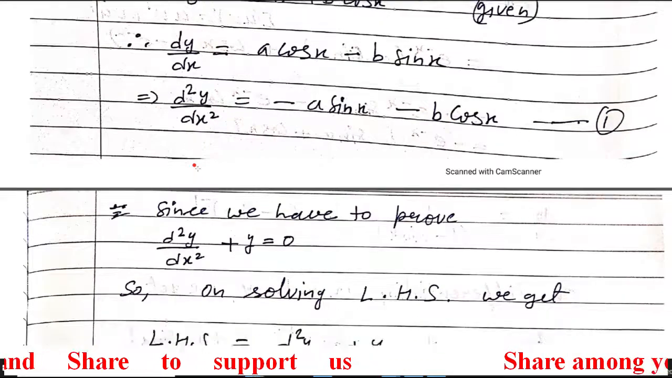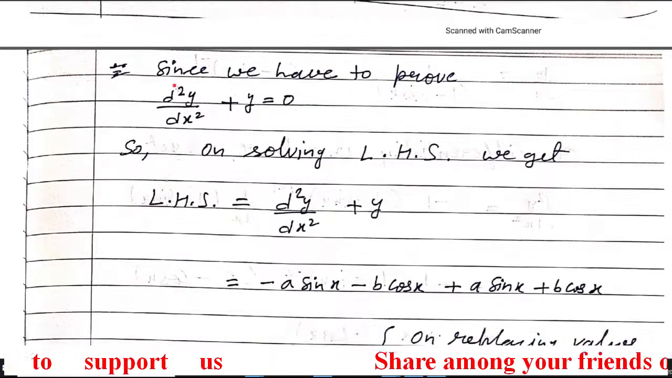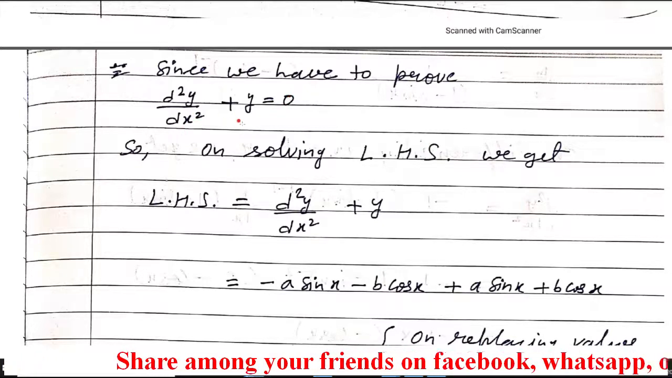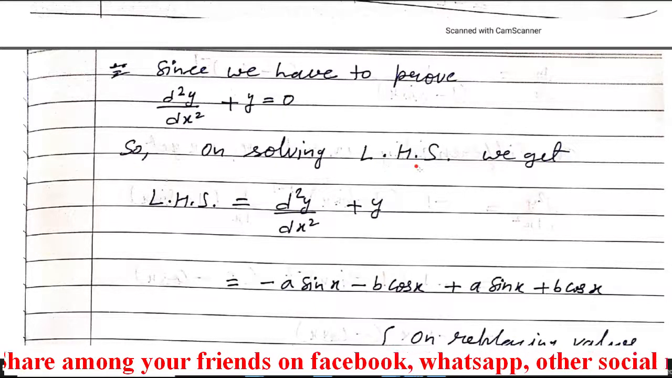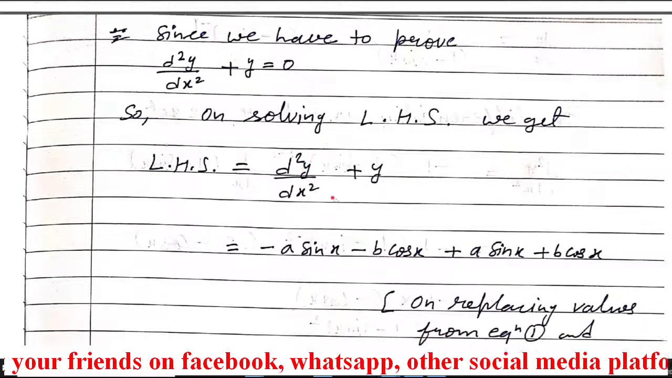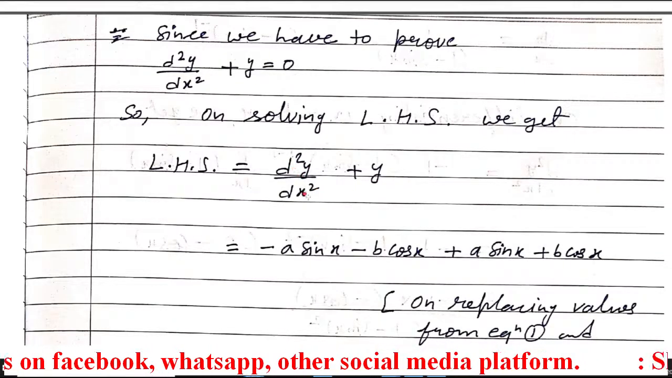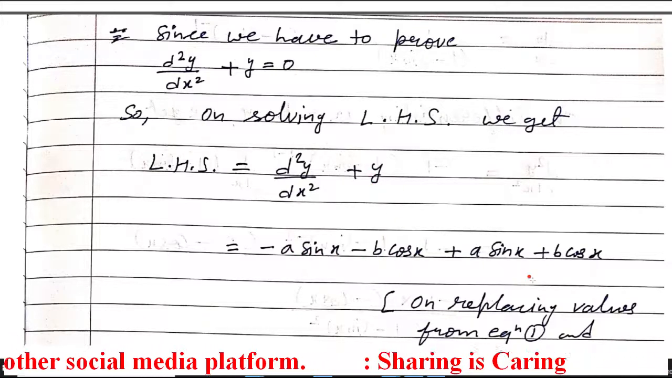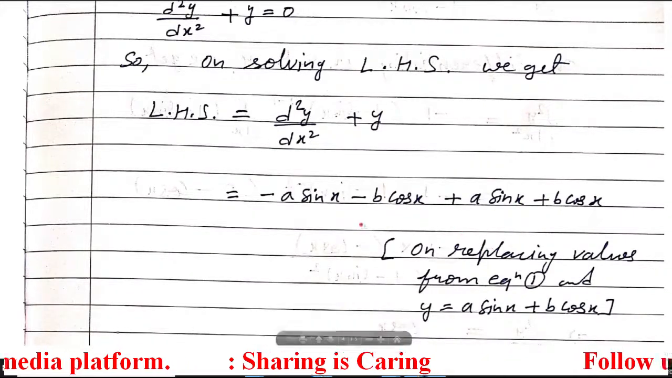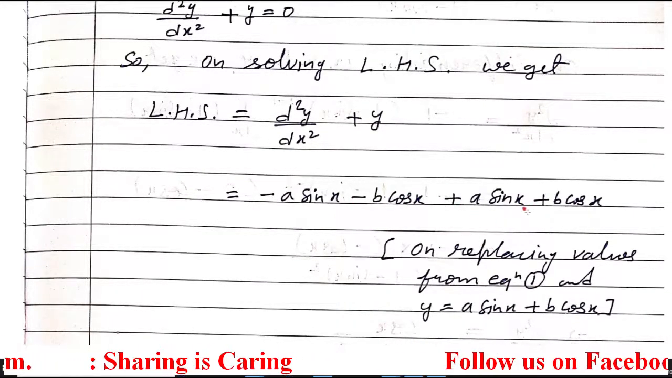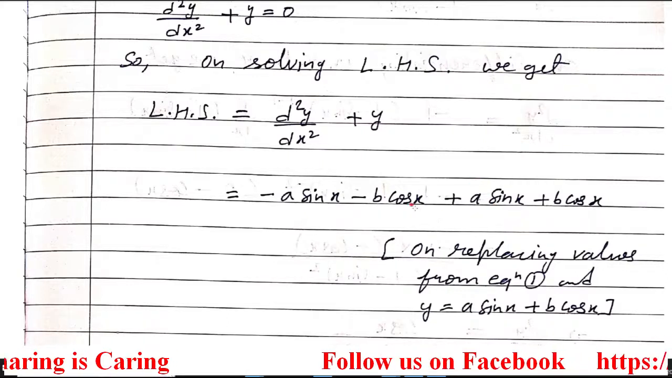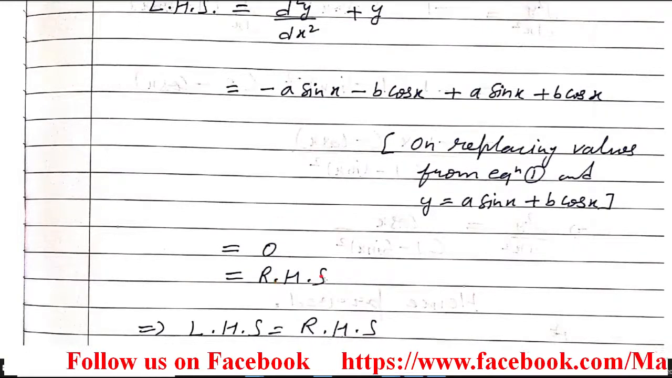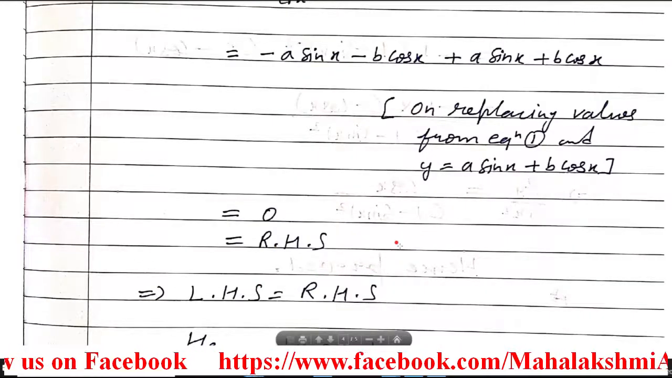So we'll start to prove the required result. We have to prove that the second order derivative plus y is equal to 0. This is your left hand side, so we'll start by solving the left hand side. In the left hand side, just substitute the value which we obtained. The second order derivative's value we obtained is minus a sin x minus b cos x, and y is already given in the question. So substitute here. When you substitute, you will find that these are like and opposite terms, so they will cancel and you will get only 0 as the answer. That is your right hand side. So left hand side and right hand side are equal, and it is proved.